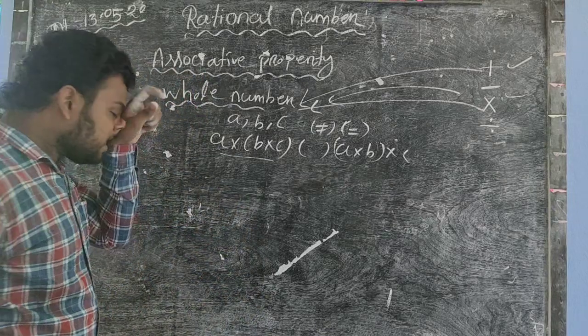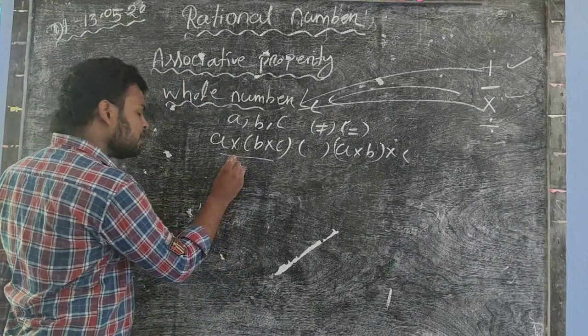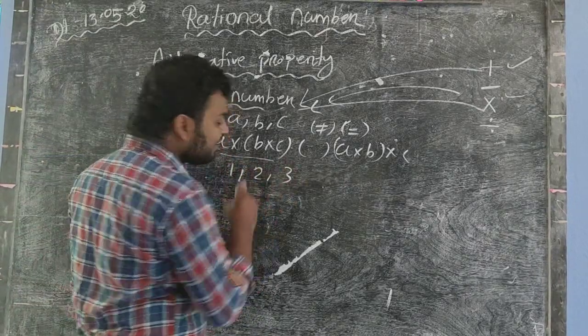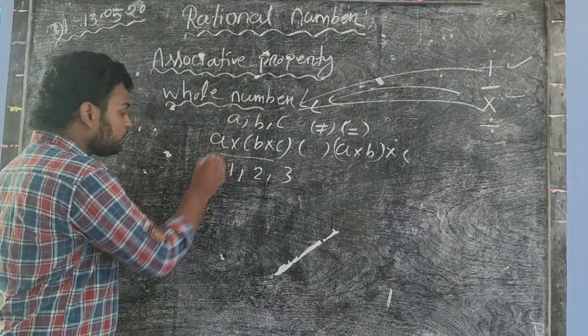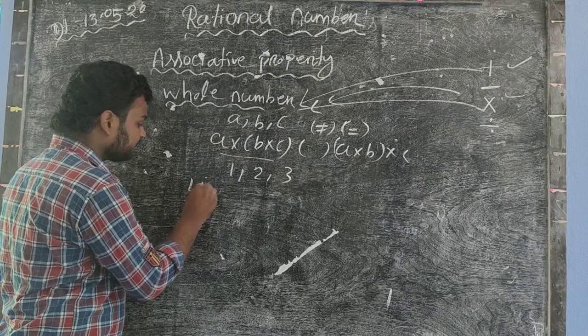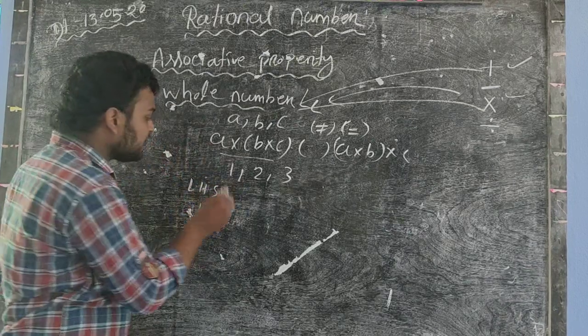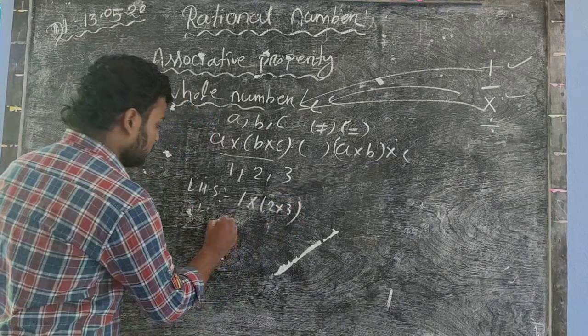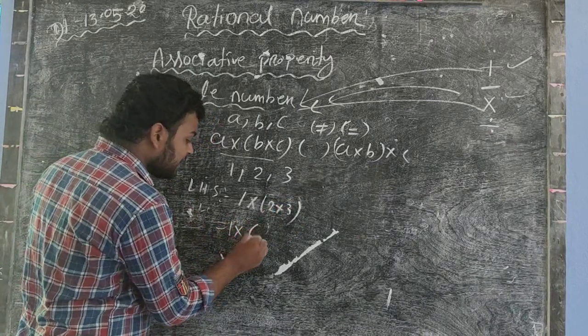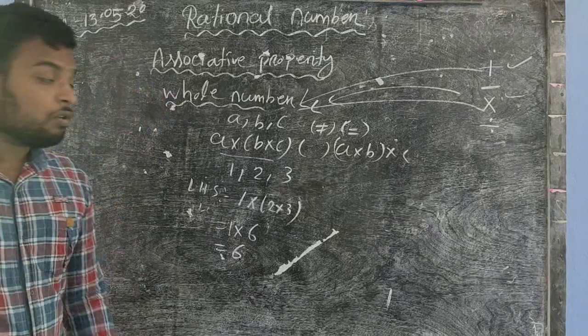So now let us check by examples. Similar example: 1, 2, 3 are three whole numbers. First of all you look at LHS. So LHS is 1 into 2 into 3. So 2 threes are 6. So 1 into 6 equal to 6.